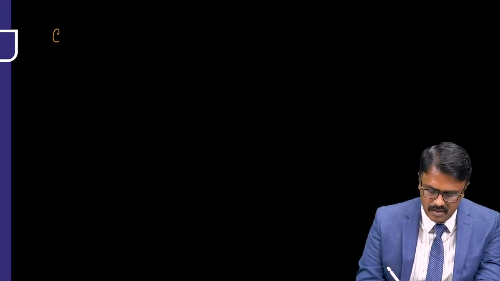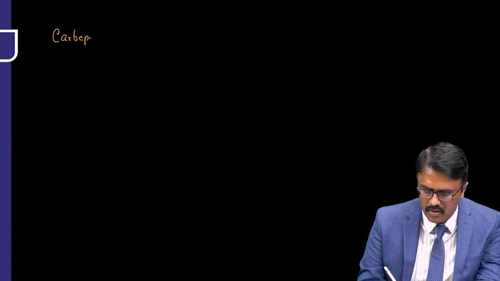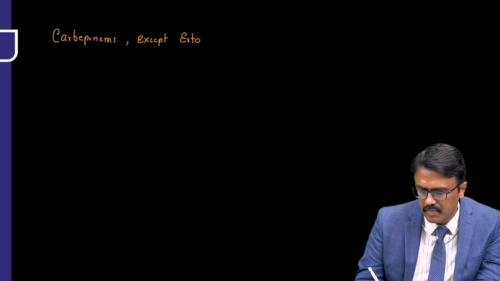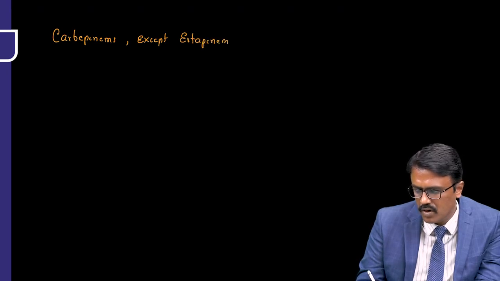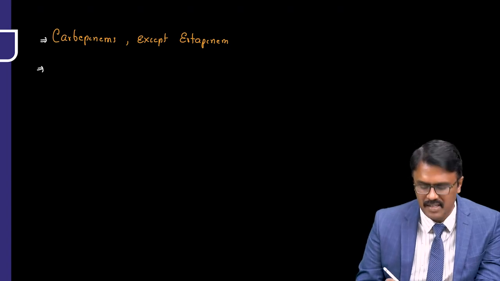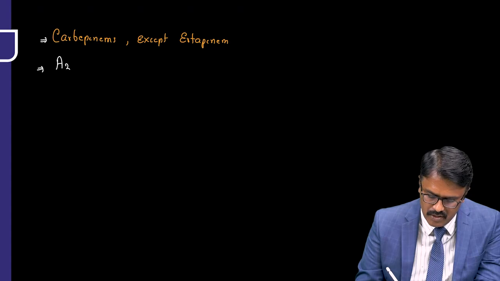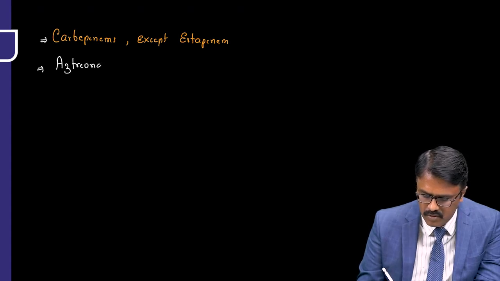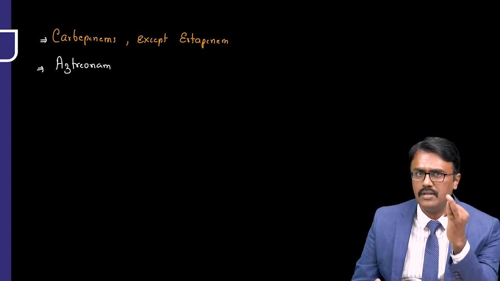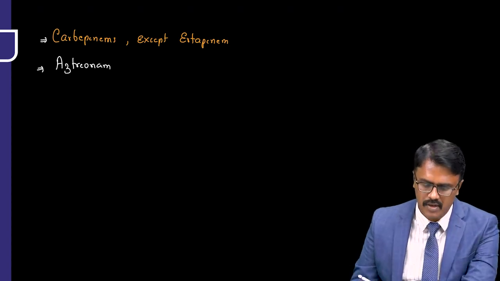Then moving on to the other cell wall drugs. What are the other cell wall drugs? The carbapenems. Yes, carbapenems are going to work on Pseudomonas except ertapenem. Ertapenem doesn't have very good coverage on Pseudomonas. Again, another beta-lactam. What is the name? Monobactam. Yes, aztreonam will also work on Pseudomonas. So I told you penicillins are important, then cephalosporins, and then carbapenems, and aztreonam will work.